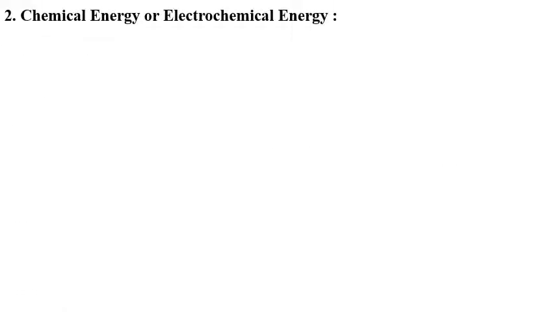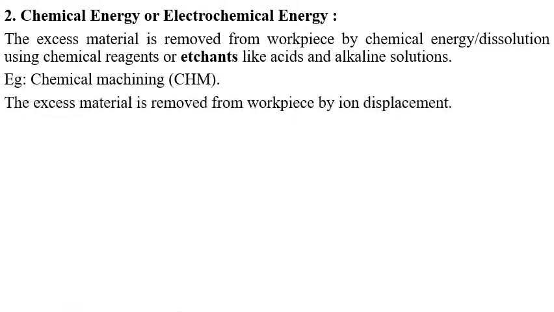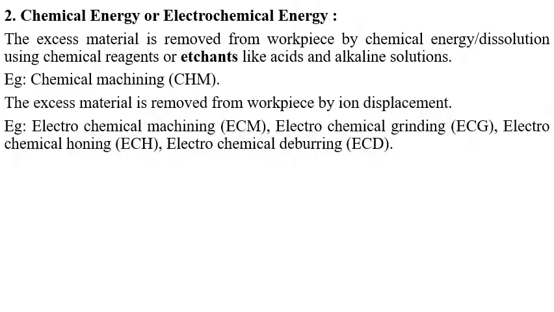Next is chemical energy or electrochemical energy. Here, once pure chemical energy is utilized, that process is called chemical machining. When a combination of electrical energy and chemical energy is utilized, such operations are called electrochemical machining.